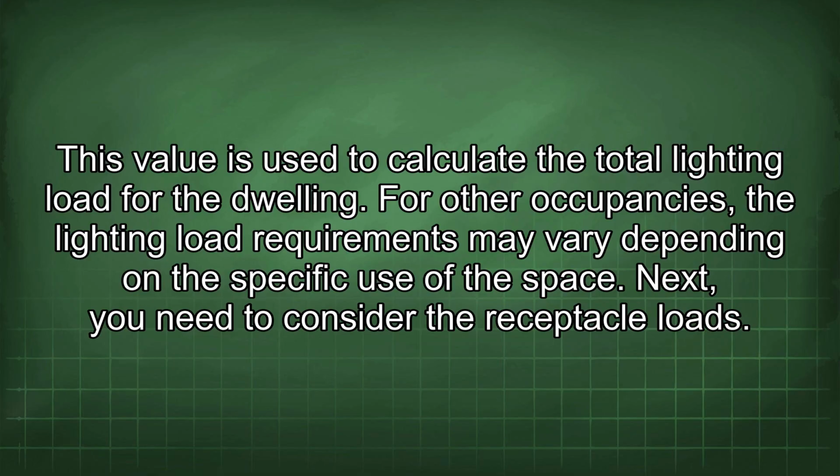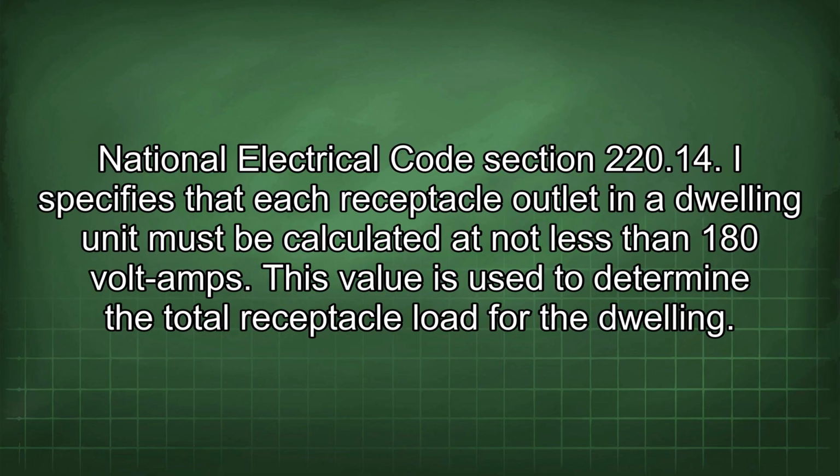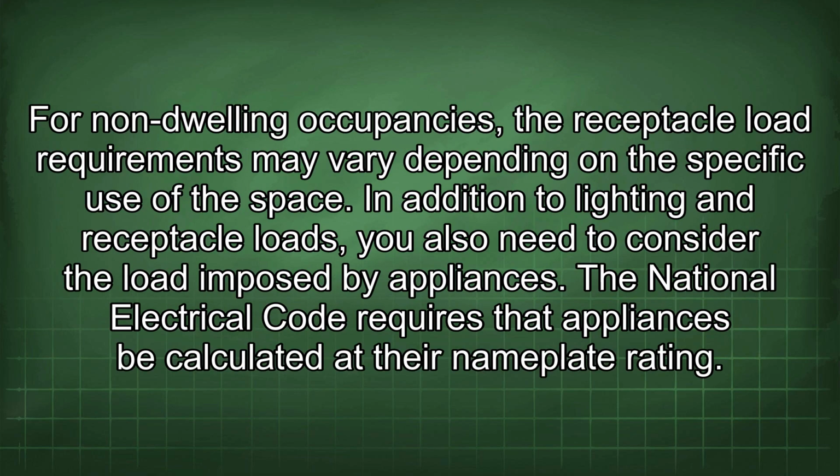For other occupancies, the lighting load requirements may vary depending on the specific use of the space. Next, you need to consider the receptacle loads. National Electrical Code Section 220.14 specifies that each receptacle outlet in a dwelling unit must be calculated at not less than 180 volt-amps. This value is used to determine the total receptacle load for the dwelling. For non-dwelling occupancies, the receptacle load requirements may vary depending on the specific use of the space.